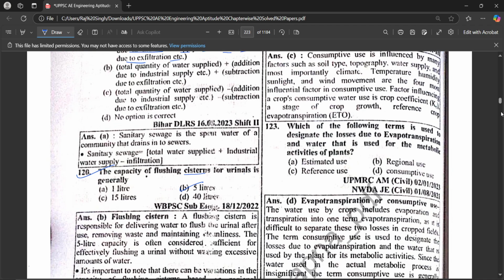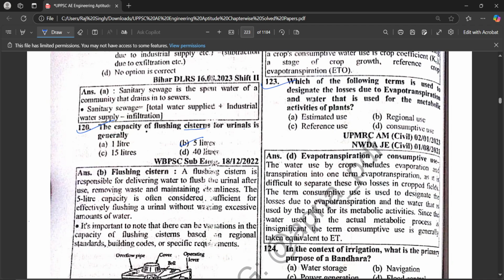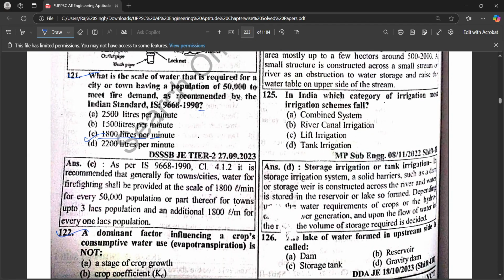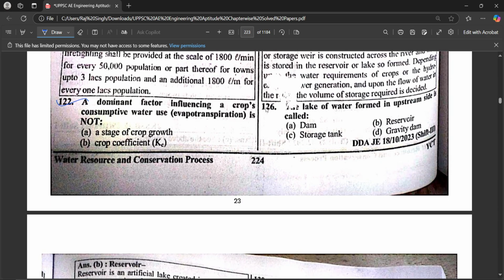ठीक है, आगे देखते हैं। Which of the following terms is used to designate the losses due to evapotranspiration and water that is used for metabolic activities of plants, which is a conjunctive use? In the context of irrigation, what is the primary purpose of a barrage, which is a water storage? In India, which category of irrigation most irrigation schemes fall, which is tank irrigation? The lake of water formed on the upstream side is called, which is called reservoir.